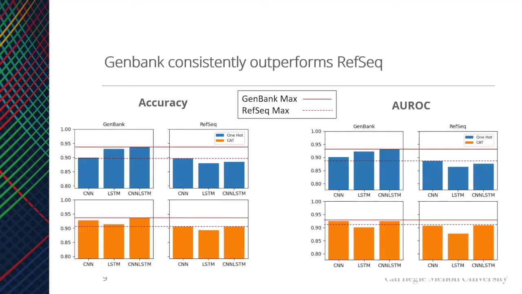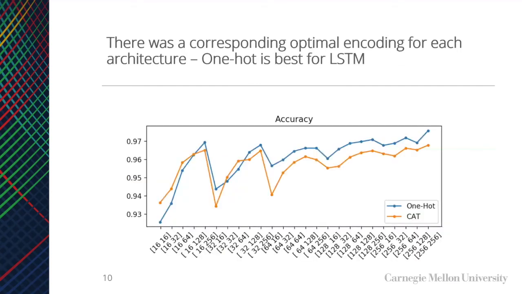So first we compare over our 2 datasets. As you can see from the graphs, the GenBank best result is represented by the solid line, while the RefSeq best result is represented with a dotted line. From the graphs, you can see that the GenBank trained models perform better than their RefSeq counterparts, which contradicts the popular assumption that RefSeq is better to train on.